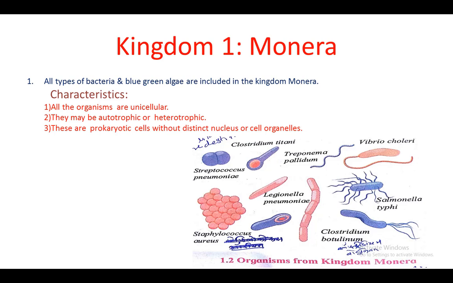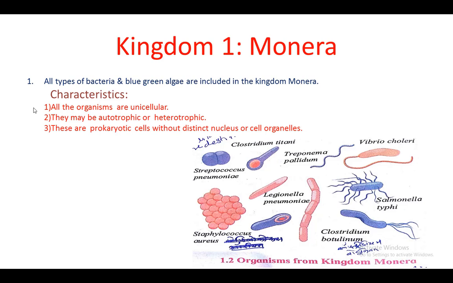So first of all we give information about the characteristics of the kingdom Monera. Generally all types of bacteria and blue-green algae are included in the kingdom Monera. So what are the characteristics of the organisms belonging to the kingdom Monera? See, these are the diagrams of the organisms belonging to this kingdom. So first characteristic, all the organisms are unicellular. They may be autotrophic or heterotrophic in nutrition, and these are prokaryotic cells without a distinct nucleus or a cell membrane.